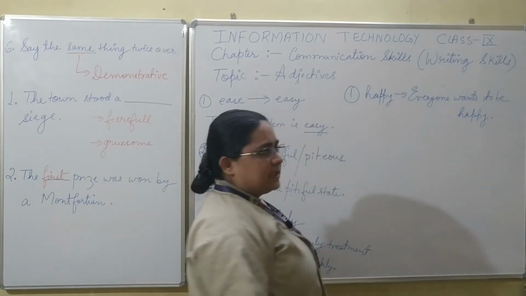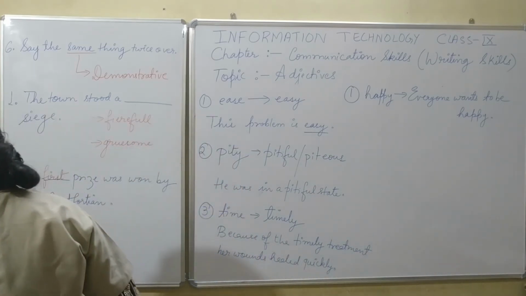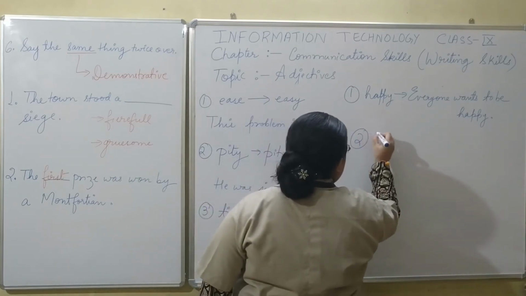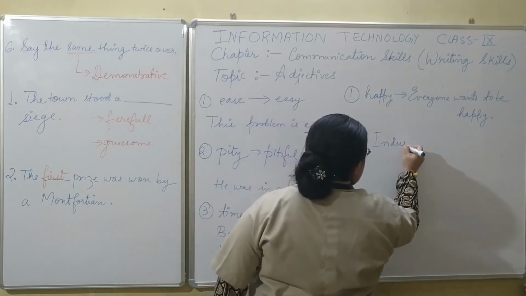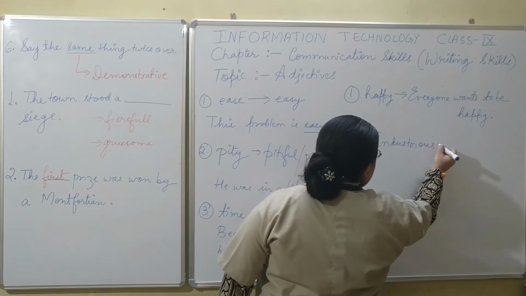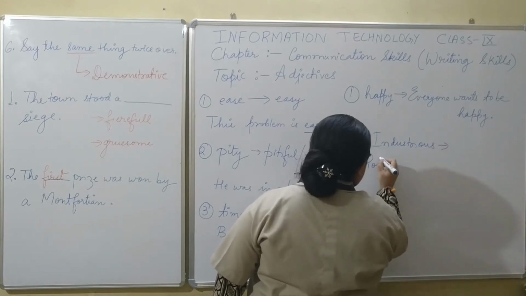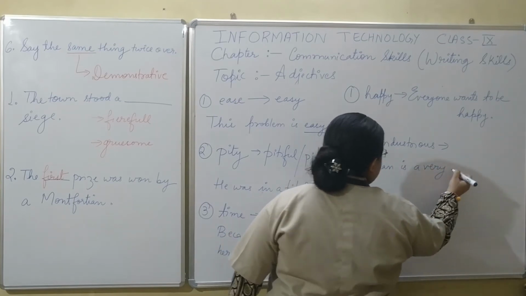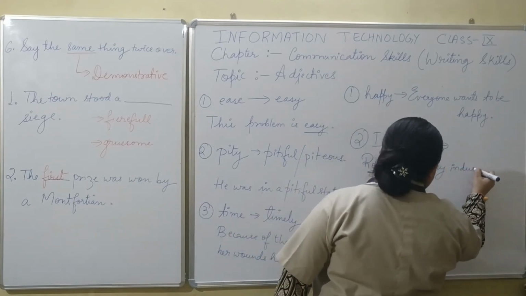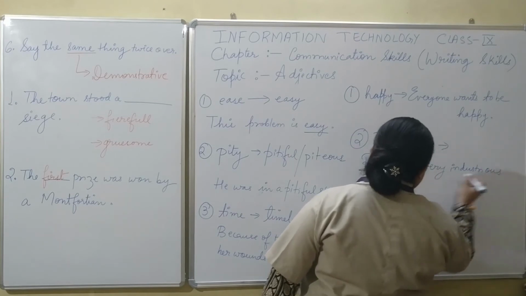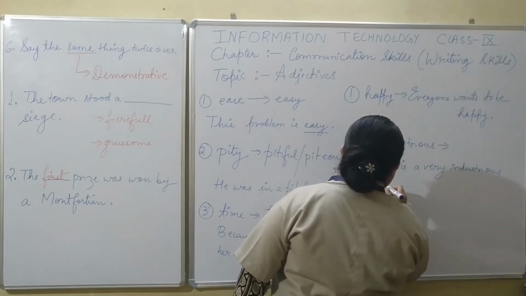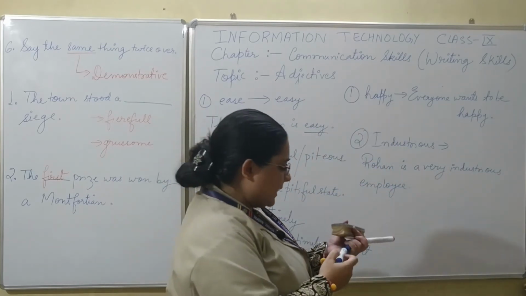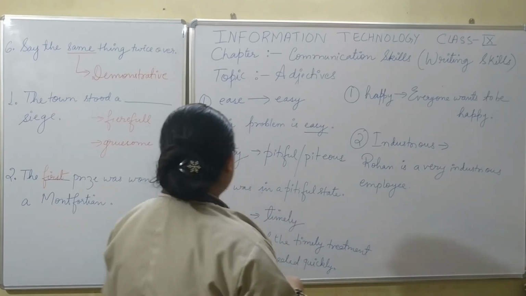So we can form sentences like this. The next one is industrious. Rohan is a very industrious employee. So in this way we can create sentences out of adjectives.